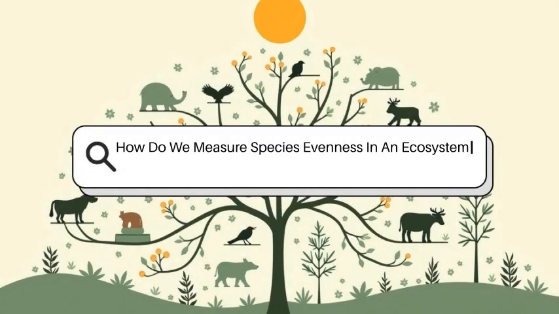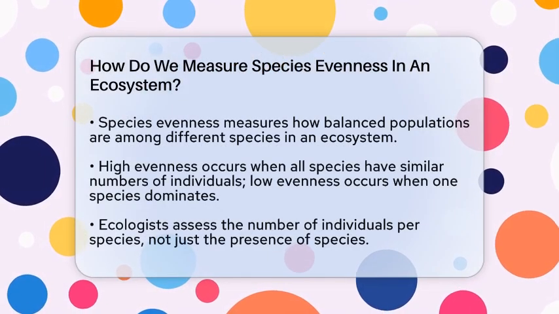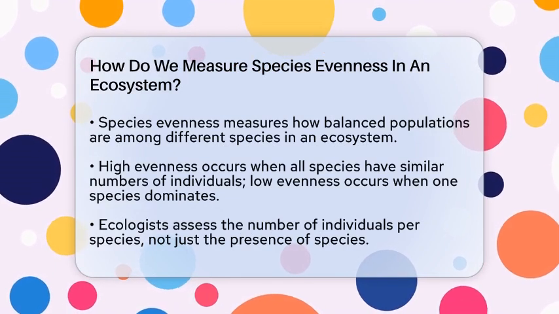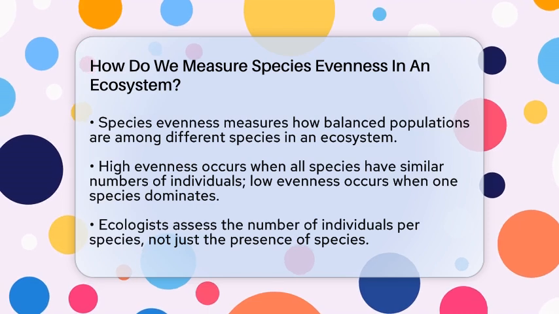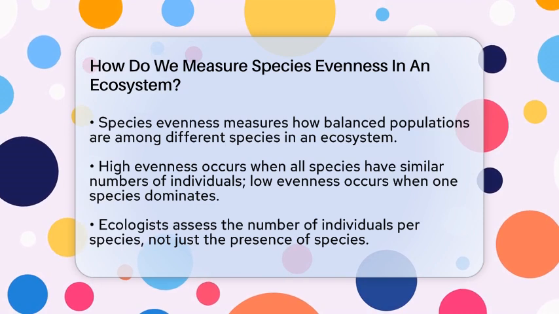How do we measure species evenness in an ecosystem? Imagine walking through a forest and seeing dozens of different animals and plants. But are they all equally common? That's what species evenness helps us understand. It's a way to see how balanced the populations are among the different species in an ecosystem.